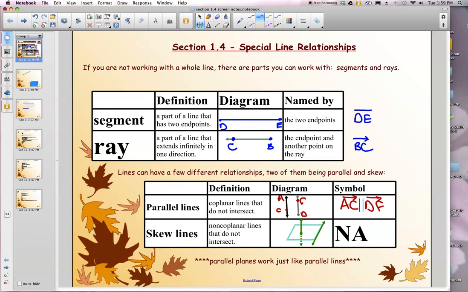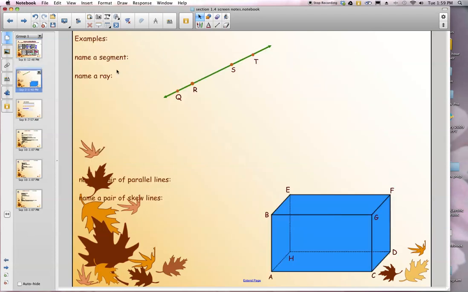There is no symbol for skew. We just have to write out that those lines are skew. A couple of examples. If I was going to name a segment in this picture, first of all, there are several different segments. QR would be a segment, so I could name it QR. Make sure I put the segment symbol over the top. RT is a segment.